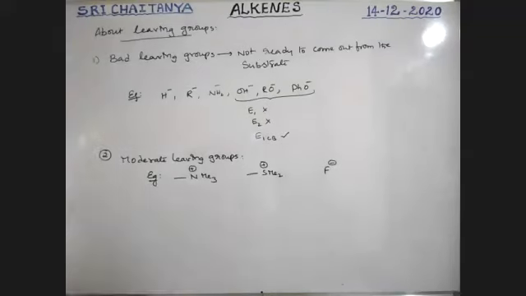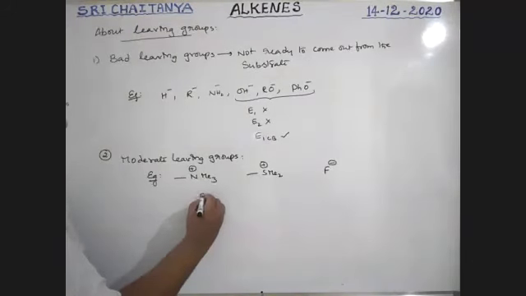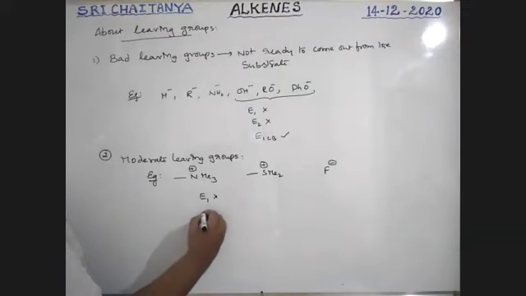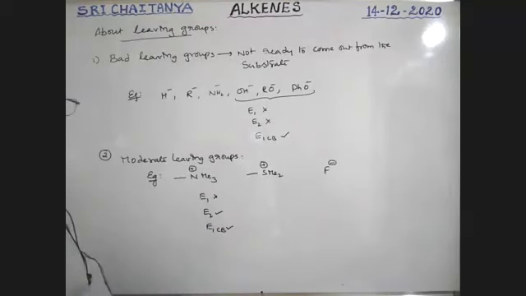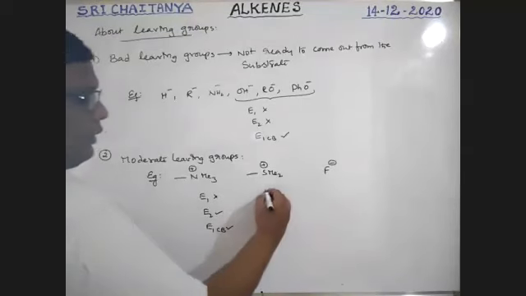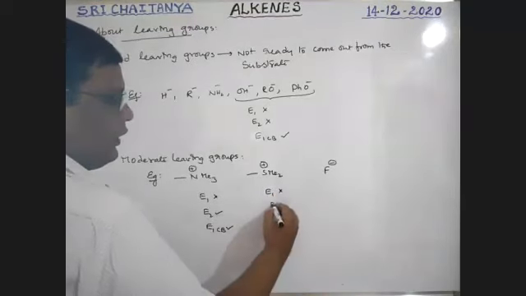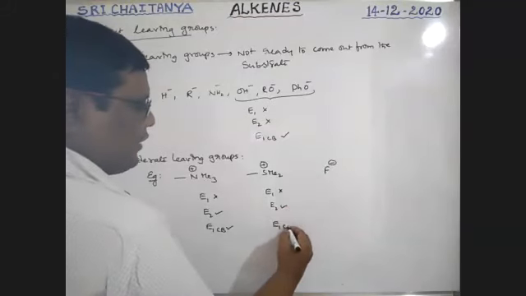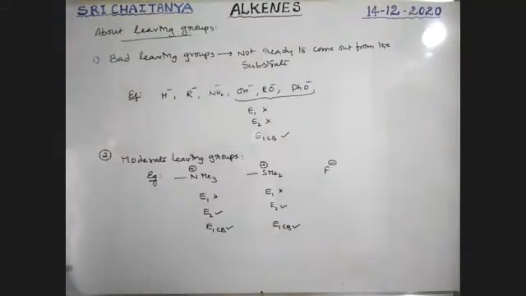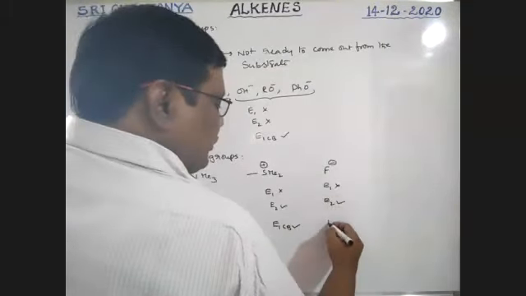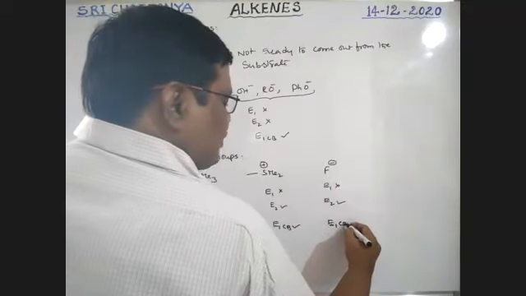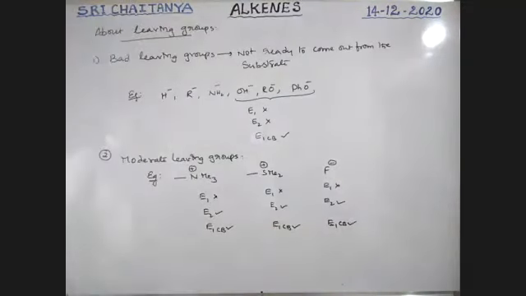Okay, so see here, boys. With this, E1 elimination is not possible, E2 elimination is possible, and E1CB elimination is possible. I will explain. Next, here also E1 elimination is not possible, E2 elimination is possible, E1CB elimination is possible. Here also, E1 elimination is not possible, E2 elimination is possible, and E1CB elimination is also possible.